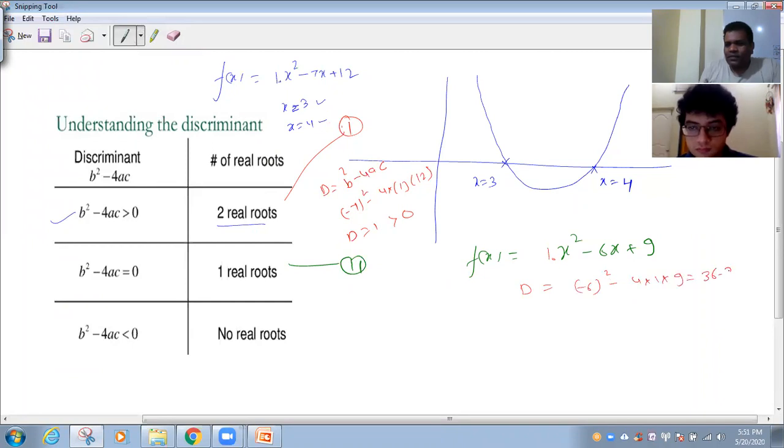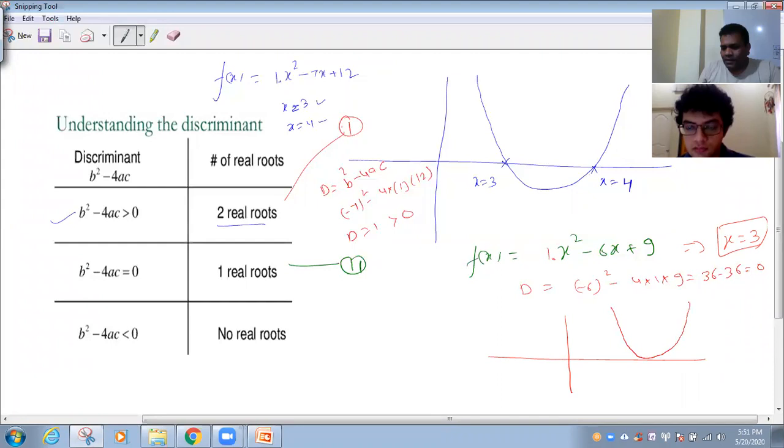You can see 36 minus 36 is 0. And if you simplify, you'll get the value of x as 3, only 1. The parabola will be something like this and cut the x-axis at a single point, that is x equal to 3.